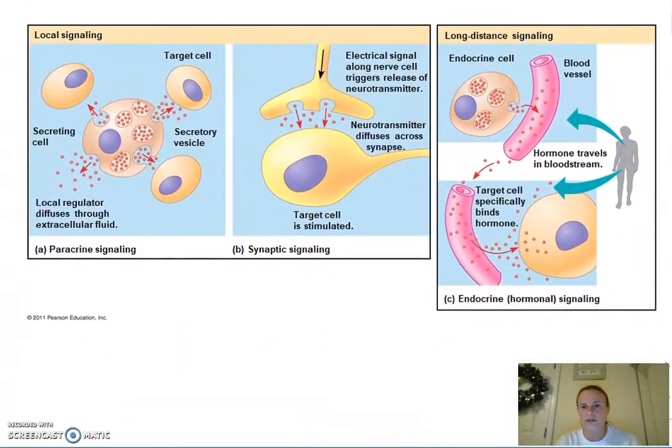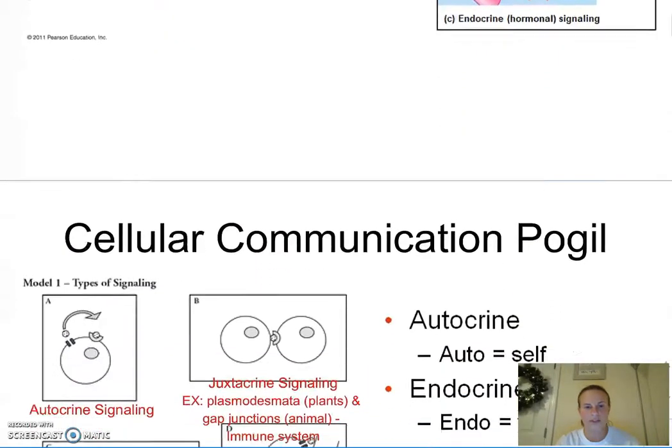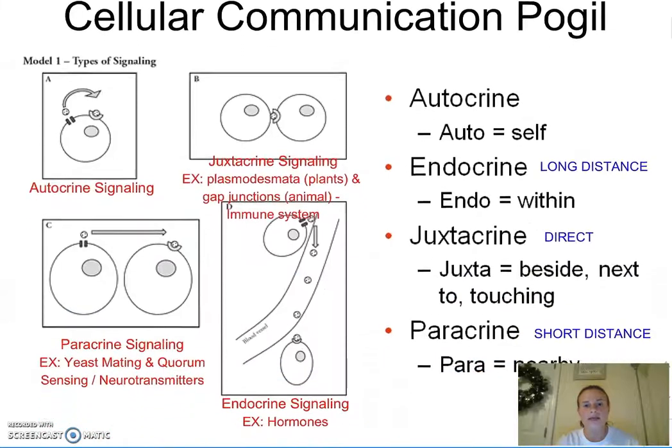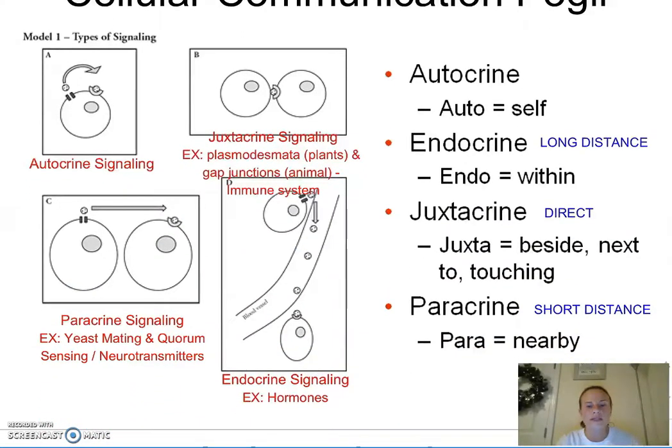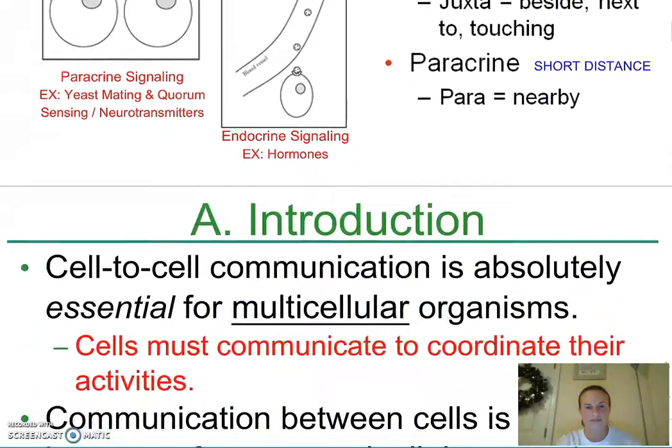As in other units, there are many ways to say the same thing. So local signaling can be called paracrine signaling. That would be like your short distance signaling. Synaptic signaling is the same as your neurotransmitters. Endocrine signaling is an example of long distance signaling where you have hormones that are traveling through your bloodstream. Here are some other examples: autocrine signaling, juxtacrine signaling, paracrine signaling, and again, that endocrine signaling.